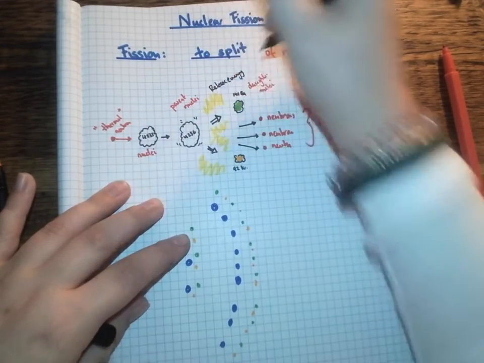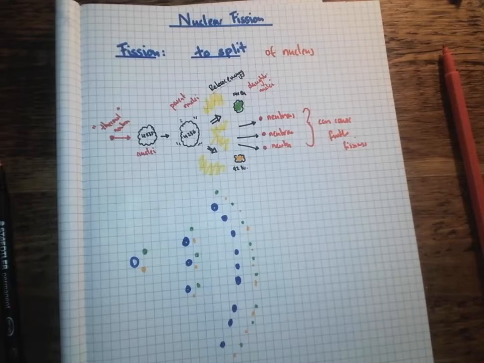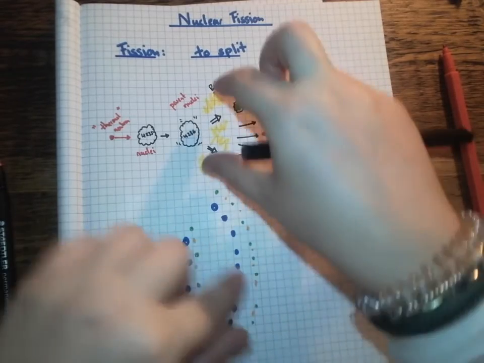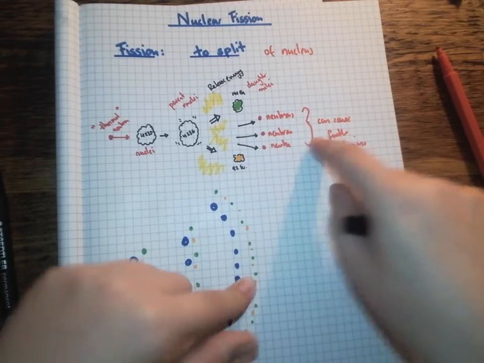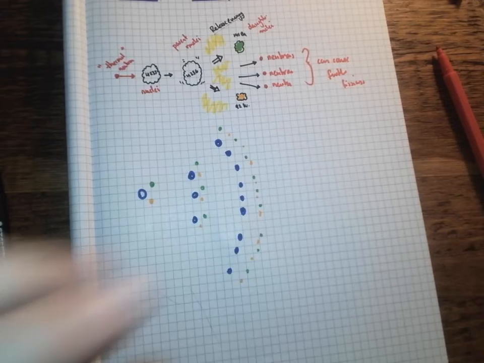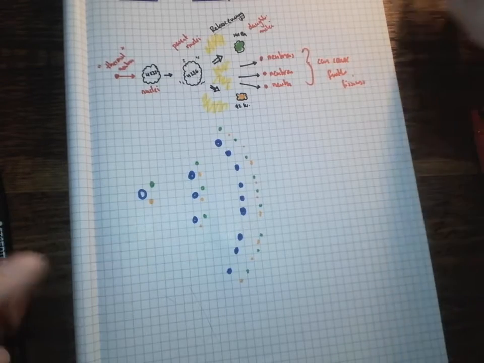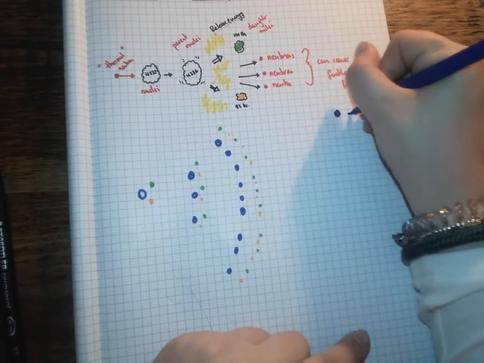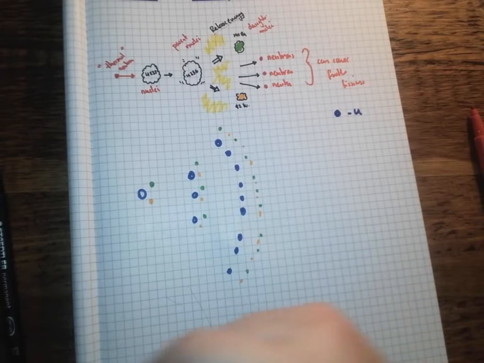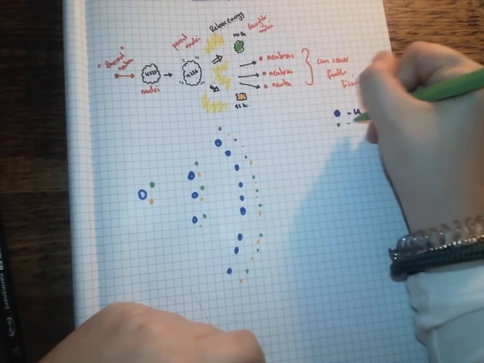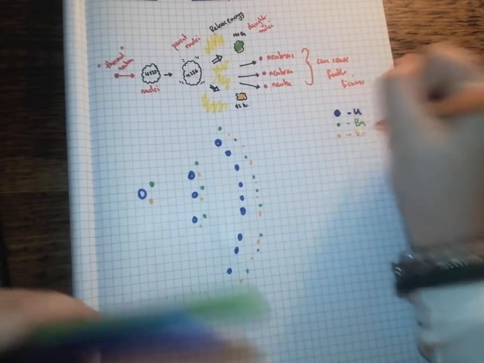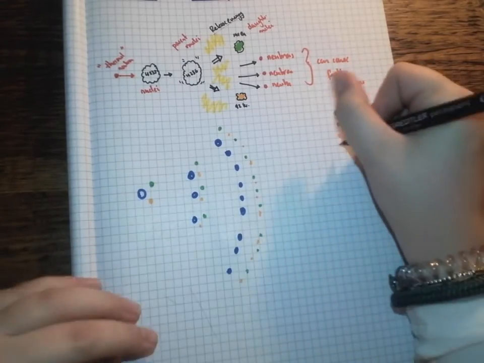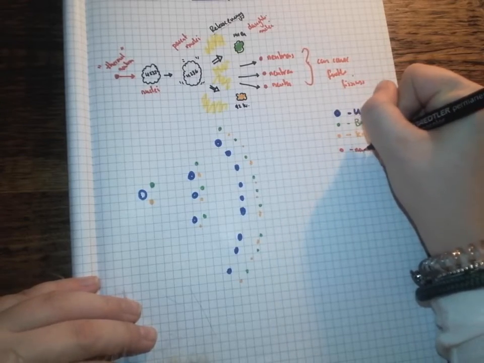So when we're dealing with nuclear fission, we want to have this energy, but we also want to sustain it, so we want these neutrons to cause further reactions. I'm going to give you a really simplistic little diagram here. The blue is going to be the uranium. The green I'm going to stick with being my barium. And I've got an orange, and my orange is my krypton. I'm going to use the red, just as I've done above, to represent a neutron.